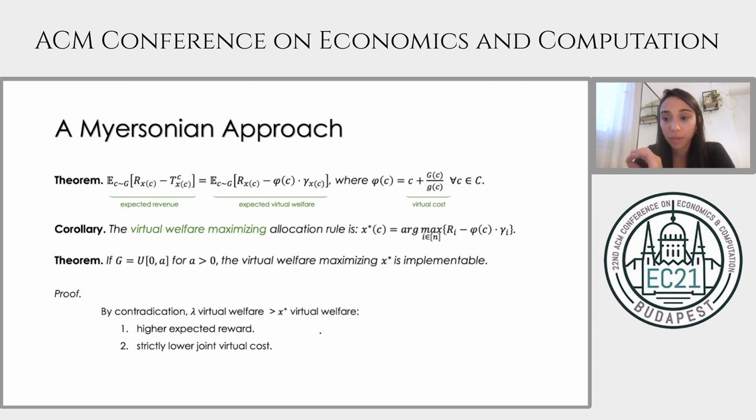So, a very quick high level idea of the proof. If X is not implementable, there exists a deviation plan with matching rewards, since we have matching distributions, and lower joint cost. And since in uniform distributions the cost and the virtual cost are proportional, lower cost means lower joint virtual cost, which is not the case for exponential distribution per se. We have that the deviation plan gives a higher virtual welfare than the virtual welfare maximizing rule, which is a contradiction.